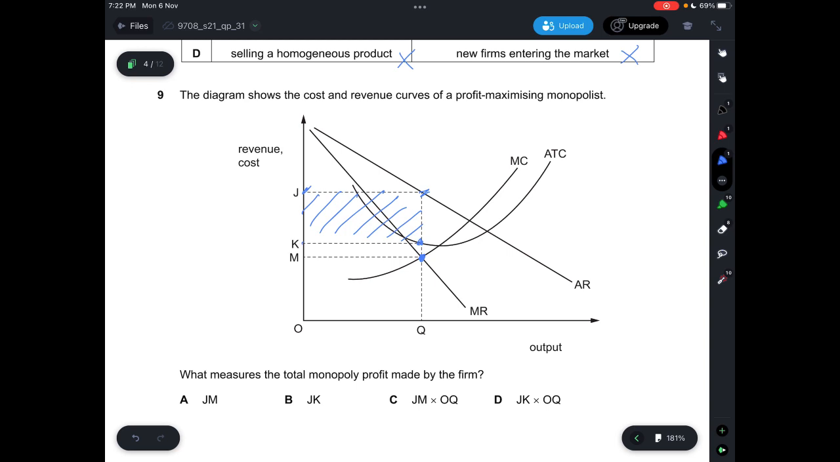would have to be the entire area of this. You need to remember, you need to multiply the area. So JM is the difference between the price that you sell and also the point where your MC equals MR. So not this one. JK is just the price that you sell and also the cost. But then it's not the entire quantity, so this is not the answer. Same goes for C because it already mentioned JM. So answer here is D, which is JK times OQ, the entire area.